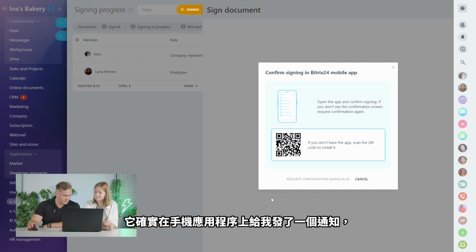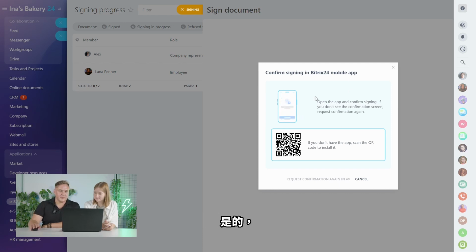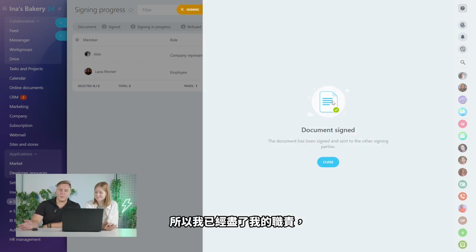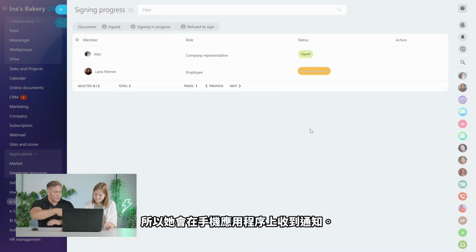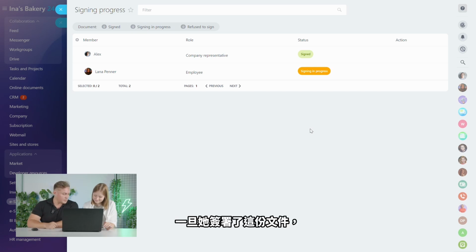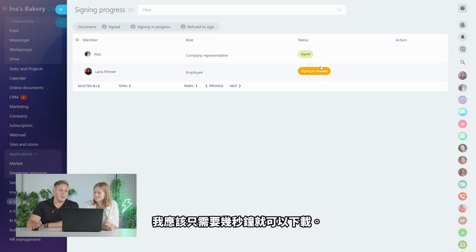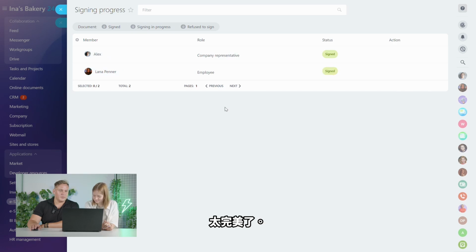And it's done. I've done my part, and now it's up to Lana. She's going to receive a notification on her mobile app, and once she signs this document, it will be finished. Yeah, I do have the notification. All right, click on that. So I sign it and confirm. It should take just a few seconds to download. All right, come on. There you go. Perfect. It's signed from both sides.